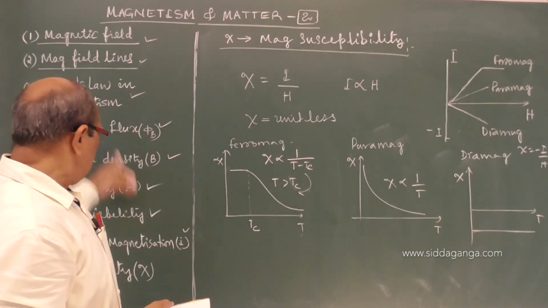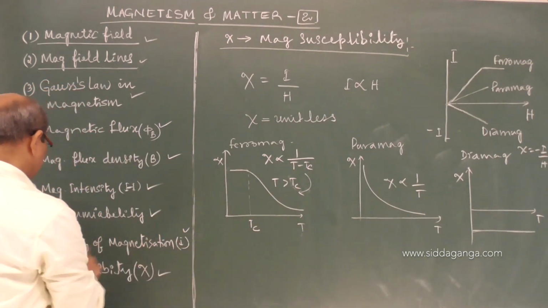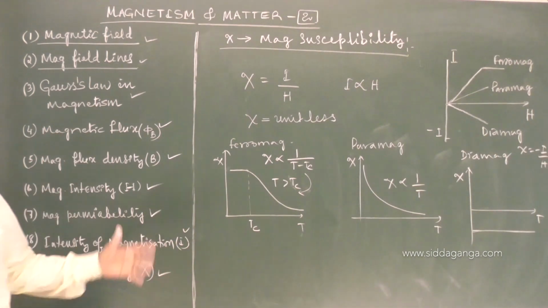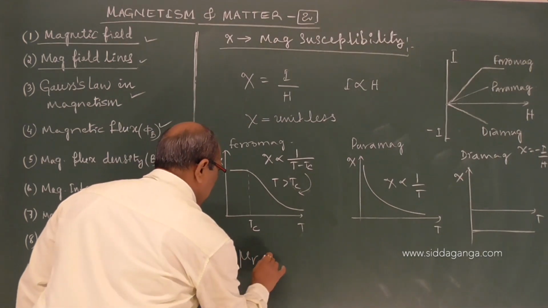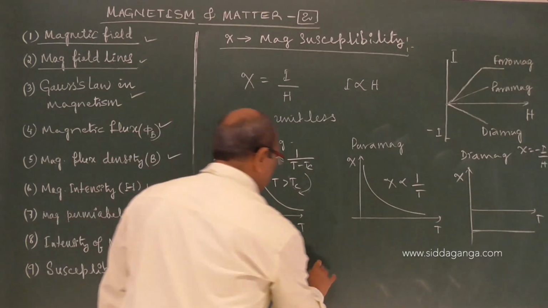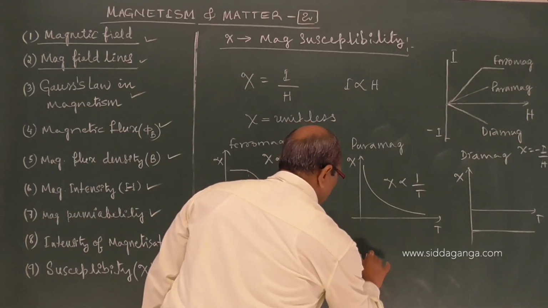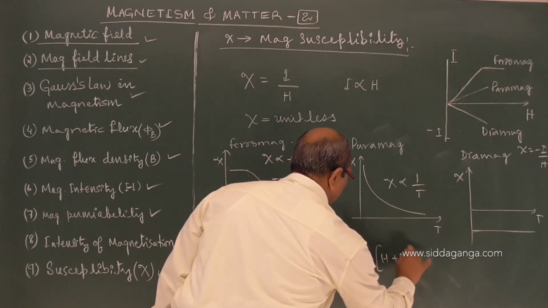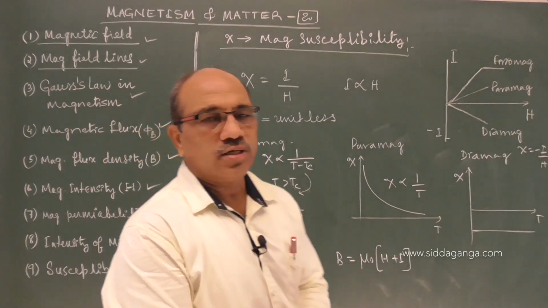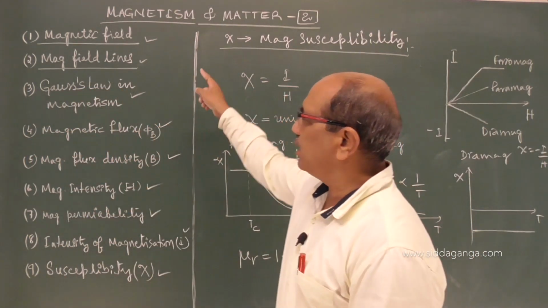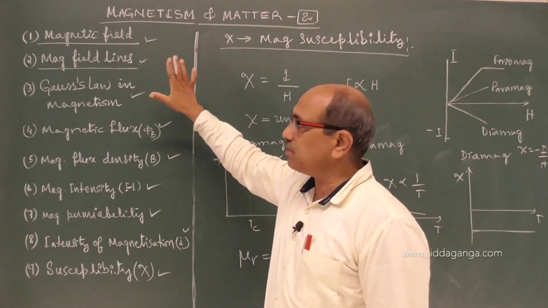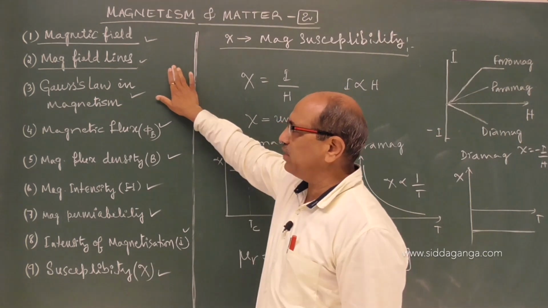So this is about susceptibility, intensity of magnetization and related concepts with the two important relations. Remember, for board exams, these graphs along with these two relations, B equal to mu naught into H plus I. Now, the things I discussed, starting from magnetic field lines and their properties, are very important for boards, and even for entrance the concept-based questions appear on magnetic field lines.